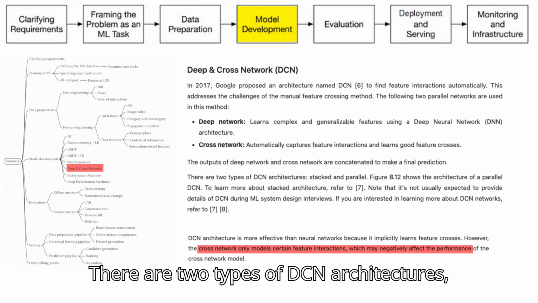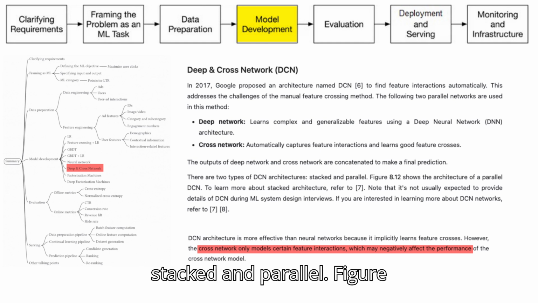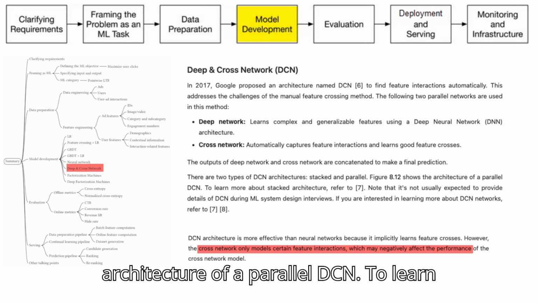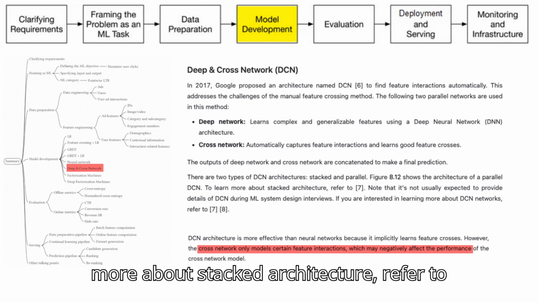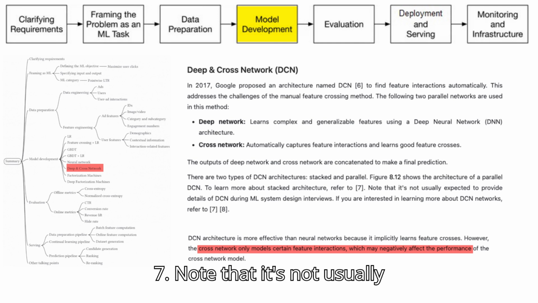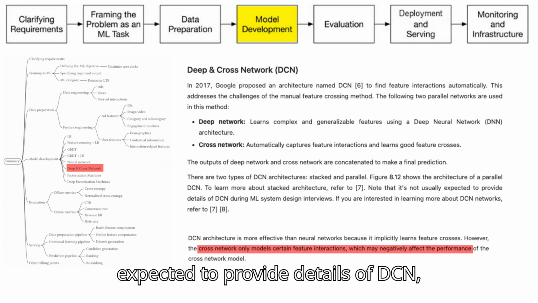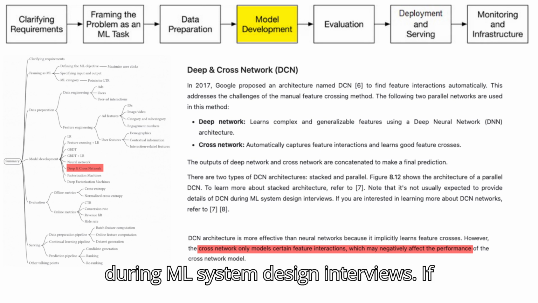There are two types of DCN architectures, stacked and parallel. Figure 8.12 shows the architecture of a parallel DCN. To learn more about stacked architecture, refer to 7. Note that it's not usually expected to provide details of DCN during ML system design interviews.